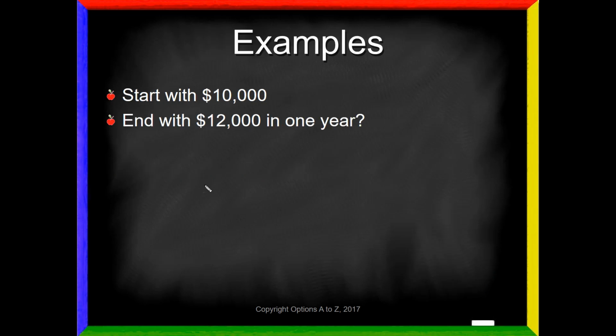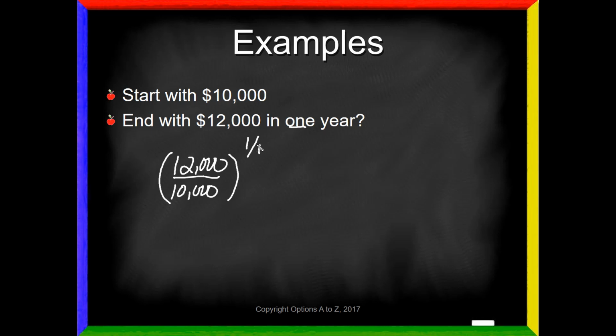Let's start with a simple example because this will be a little more intuitive. Let's say you started with $10,000 and wanted to end with $12,000 after just 1 year. Well, the formula says to take 12,000, that's our ending value, divide it by our beginning value of 10,000, and our goal is to do this within 1 year. And so I need to raise this number to 1 divided by the number of years, which is 1.